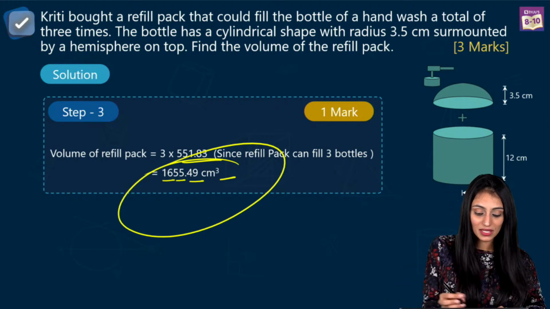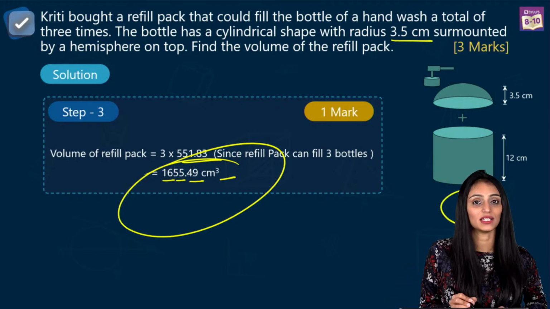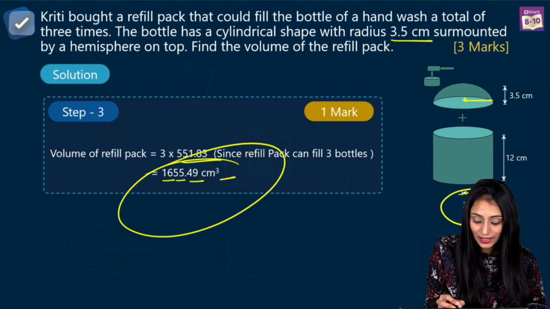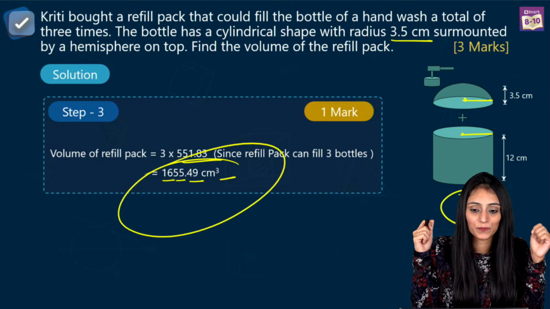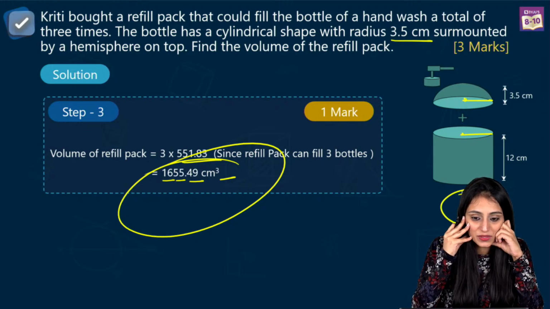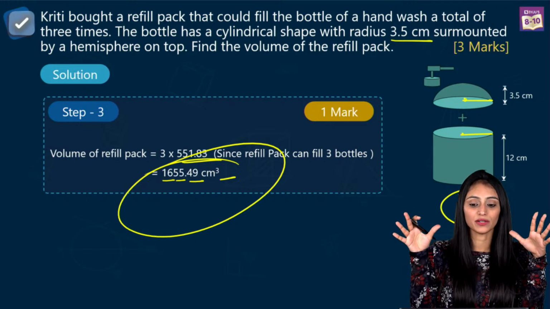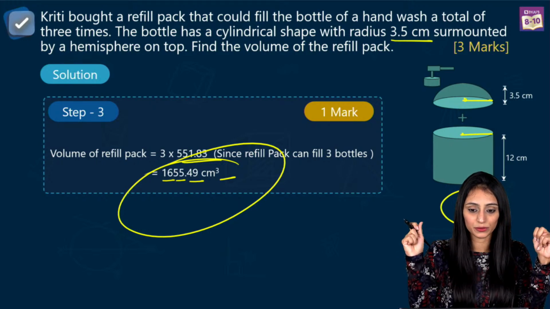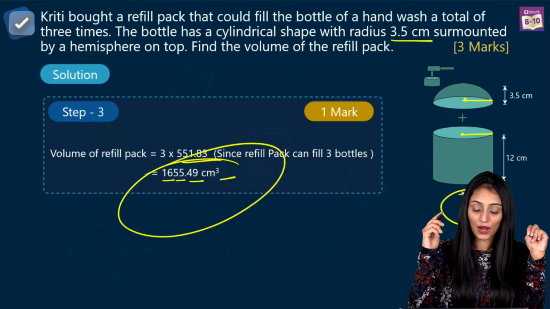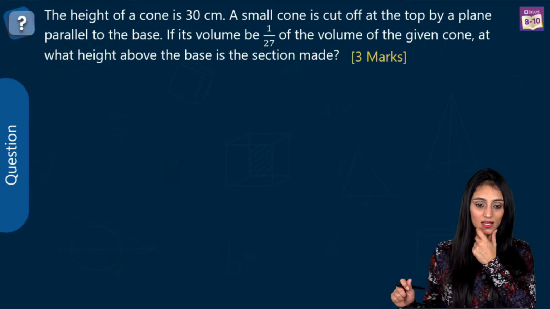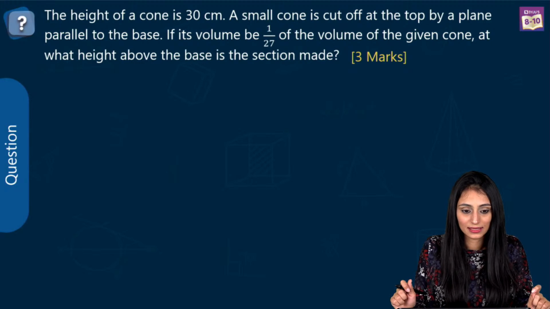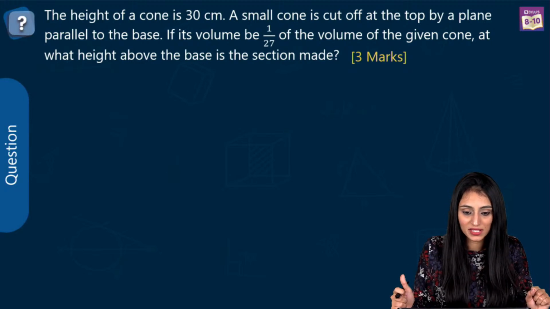Radius, Sarthak Jadhav, it's given. See, they have a radius of 3.5 centimeter. Both hemisphere and cylinder have a common radius. They are sharing the same base, right? So radius is same. Centimeter cube, absolutely. So all of us have understood, right? How to find this out. Great. Okay, let's move ahead. Let's take a look at the next question now. Asiya Sarwat Rehmat, crystal clear? Fenil is giving a thumbs up, easy one, yes?